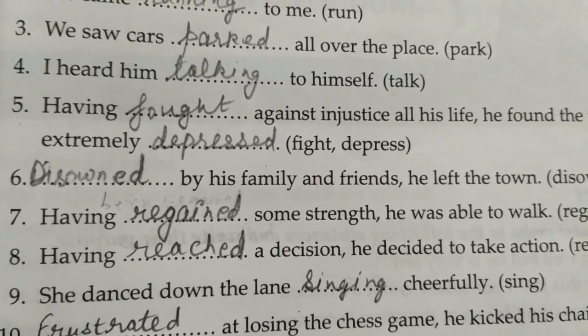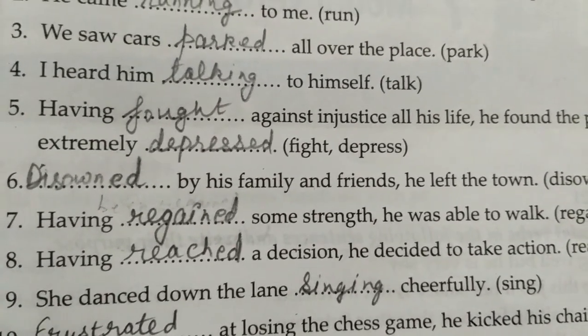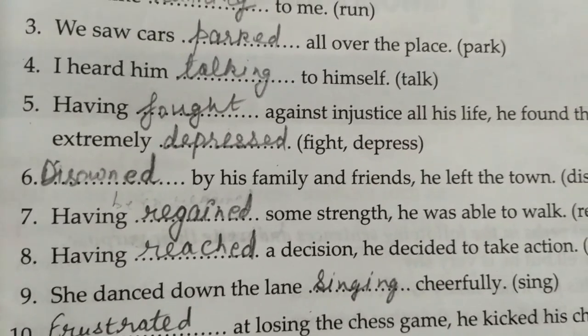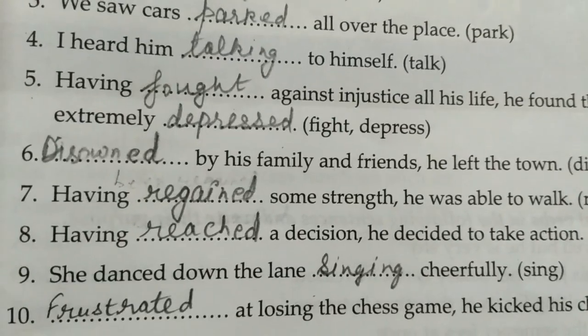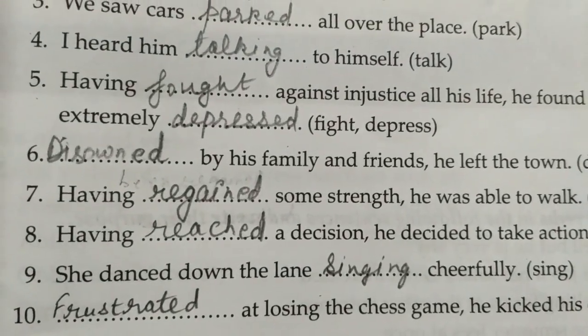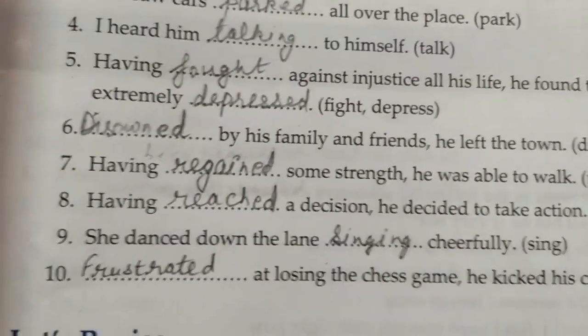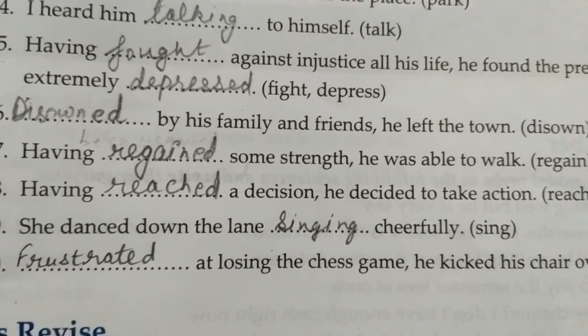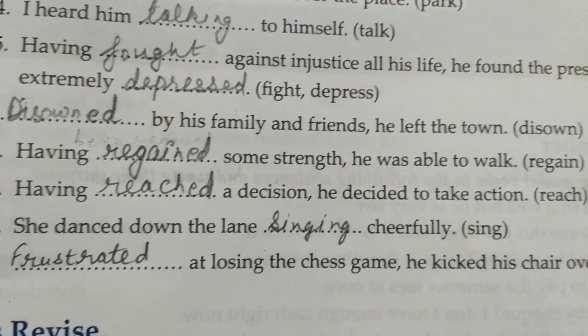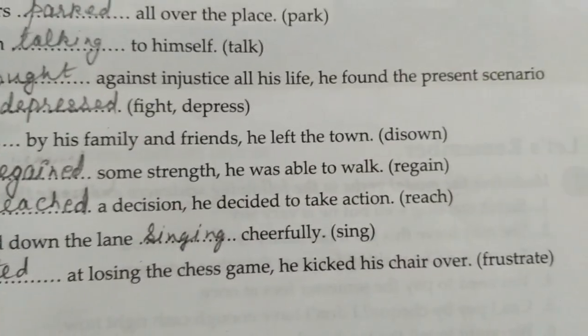So it can be written as having been regained or having regained. It just depends upon how you make the sense. Eighth, having reached a decision. She danced down the lane singing cheerfully. Frustrated at losing the chess game, he kicked his chair over.